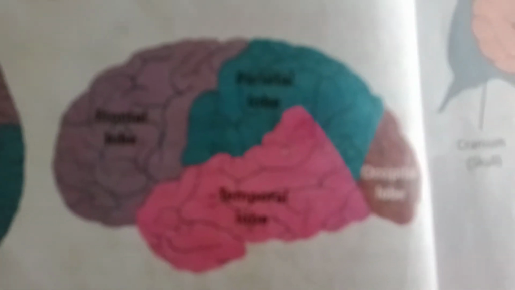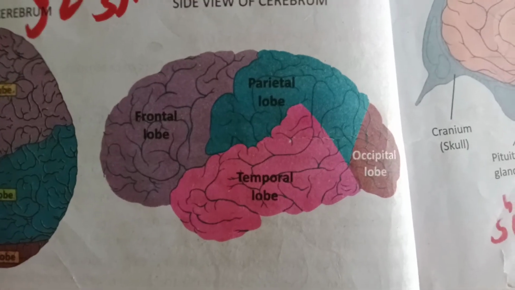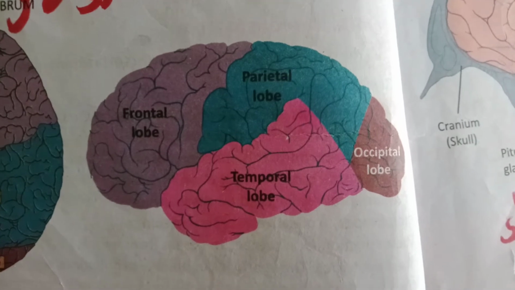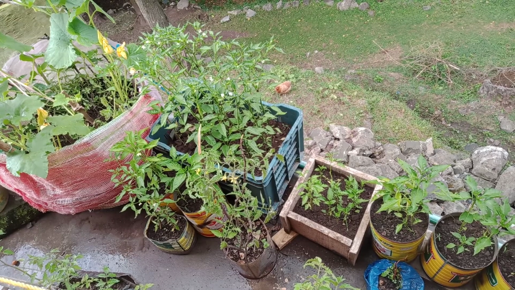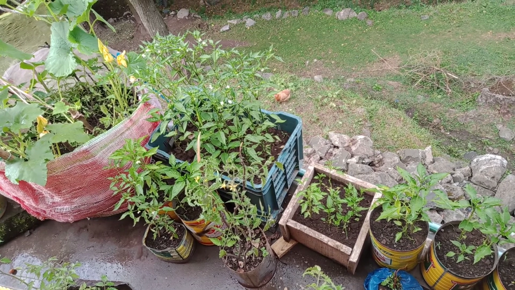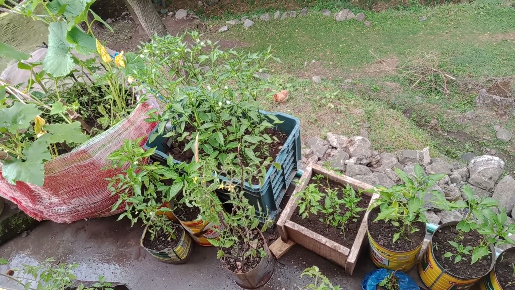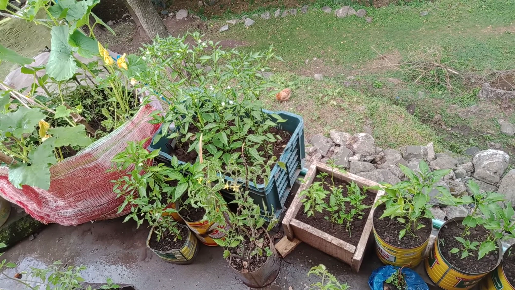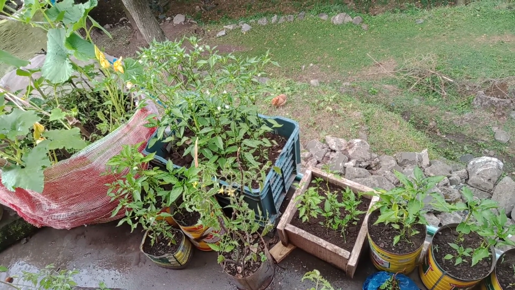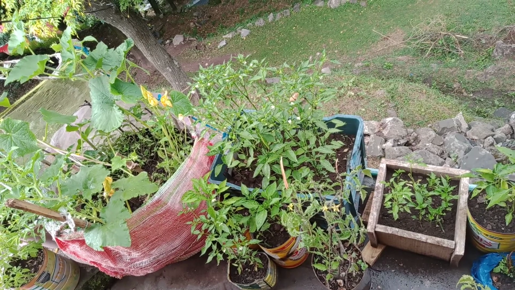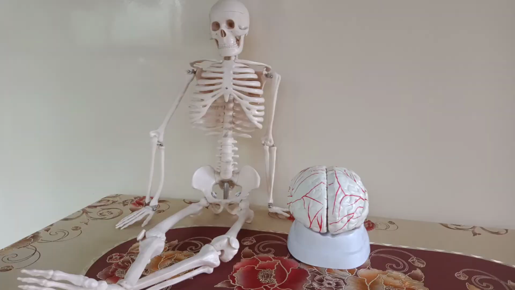The temporal lobe is concerned with hearing and smell. I can hear the sounds that are coming and feel the smell of soil after raining due to my temporal lobe.